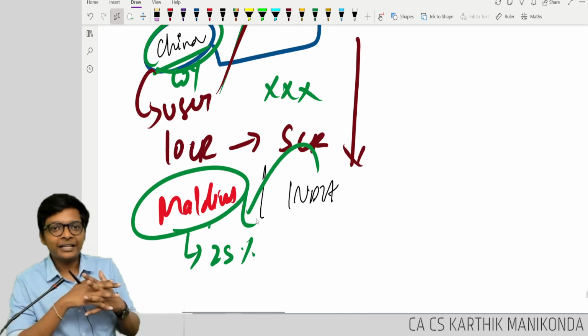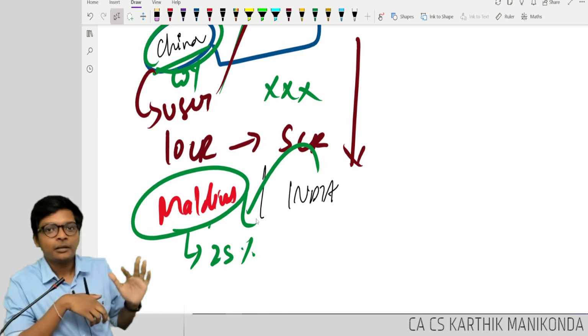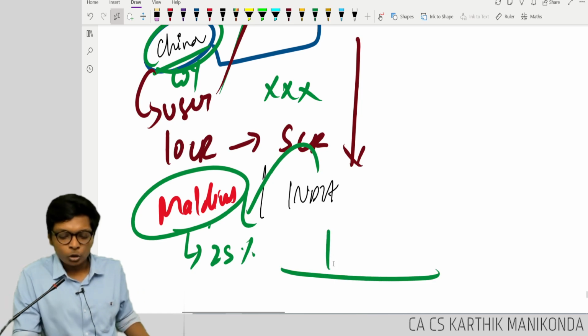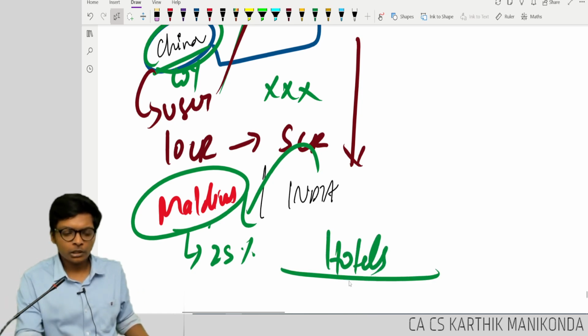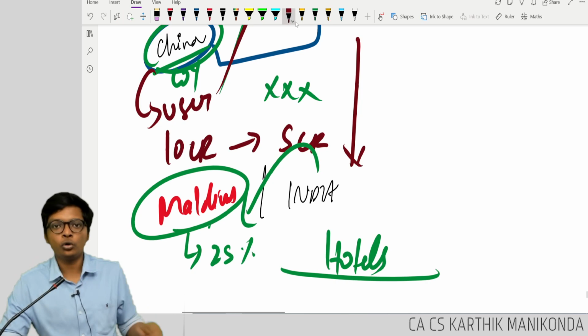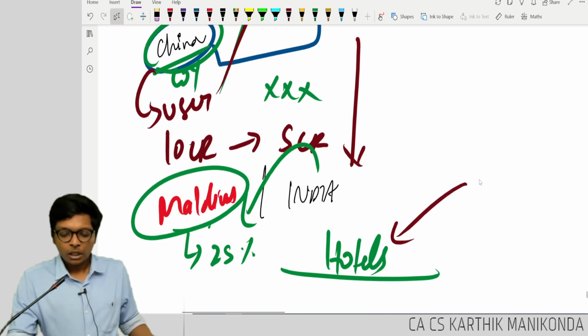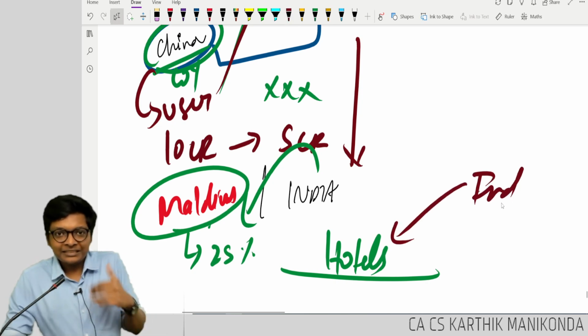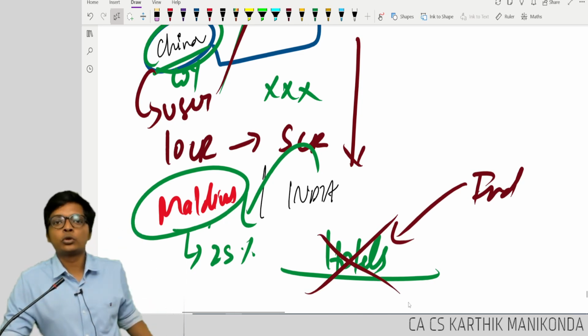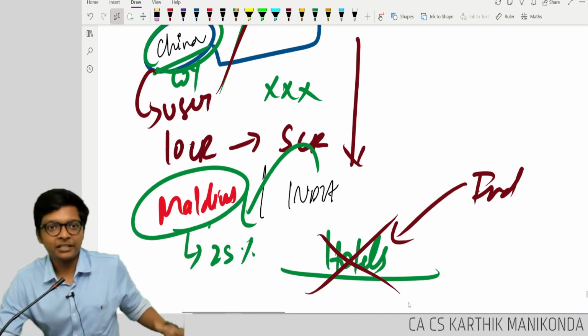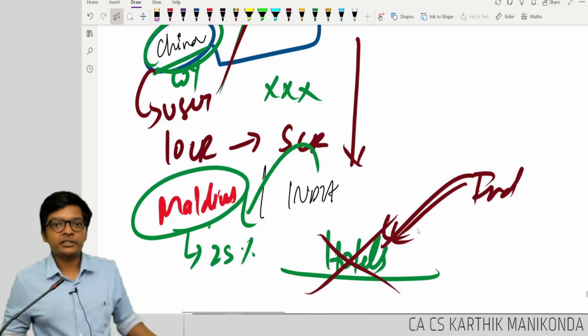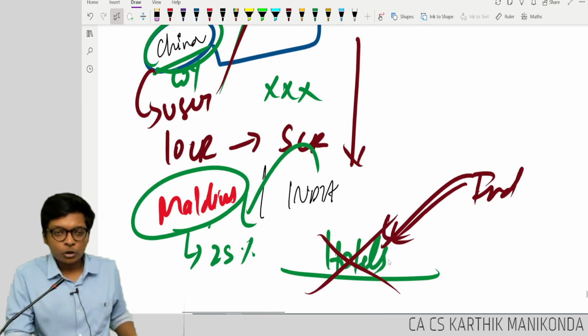When Indians get married, one of the honeymoon spots is Maldives. Now, Maldives has hotels, correct? Just imagine tomorrow, if Indians and all countries decide we will not go to Maldives for tourism. If everybody isolates Maldives, will somebody come to Maldives? No. What happens to the hotel?